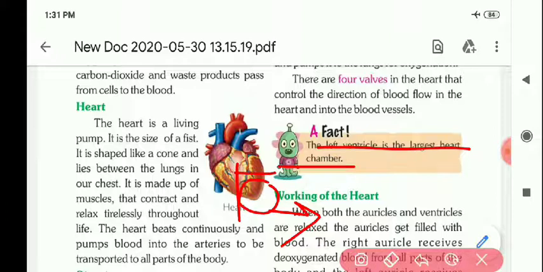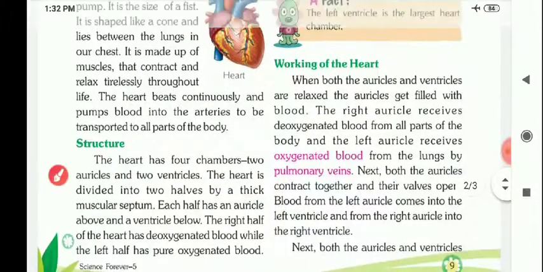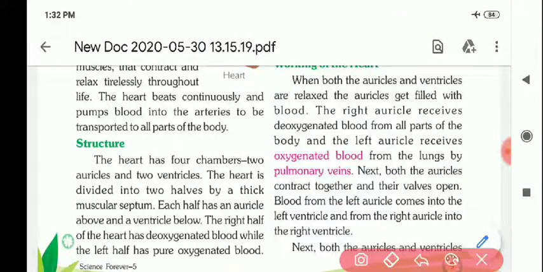Now how does the heart work? As it pumps the blood, it pumps the whole day throughout life. Let's come to the working. When both auricles and ventricles are relaxed, the auricles get filled with blood.